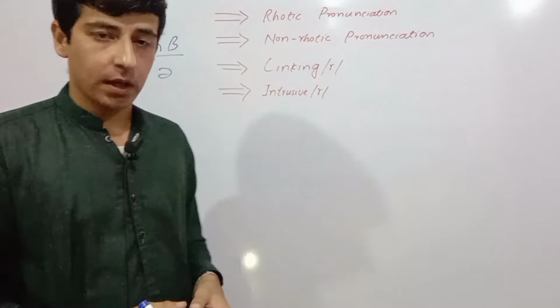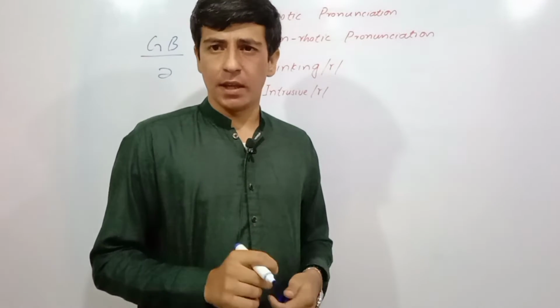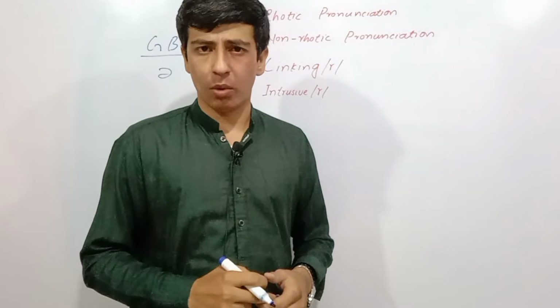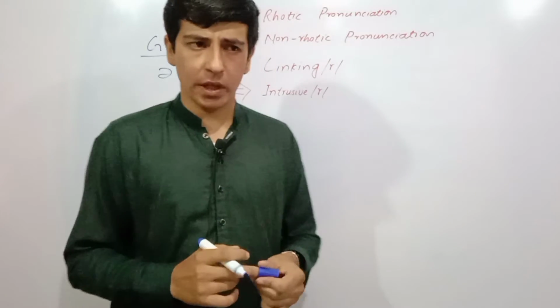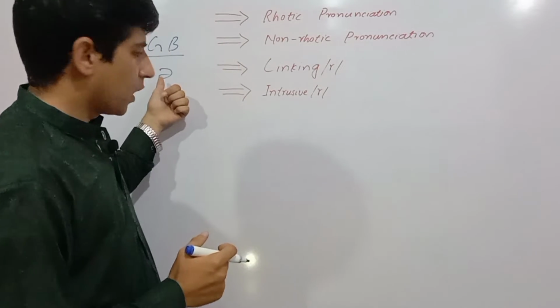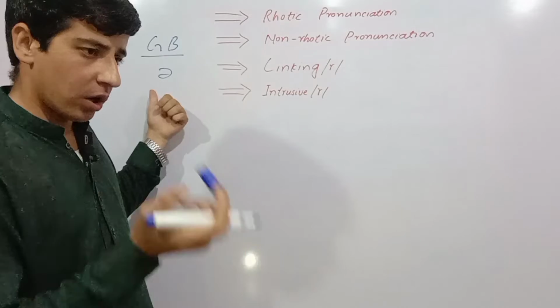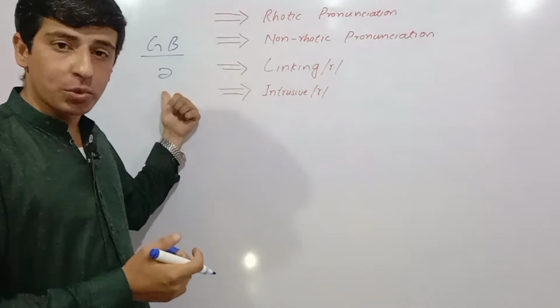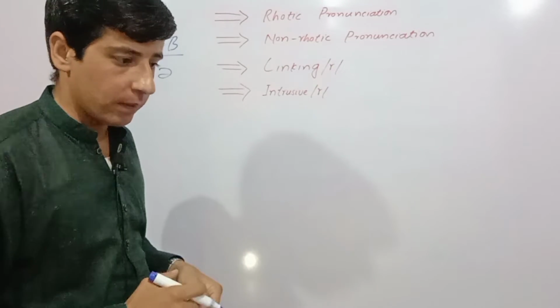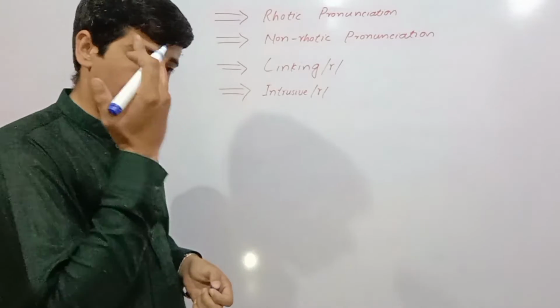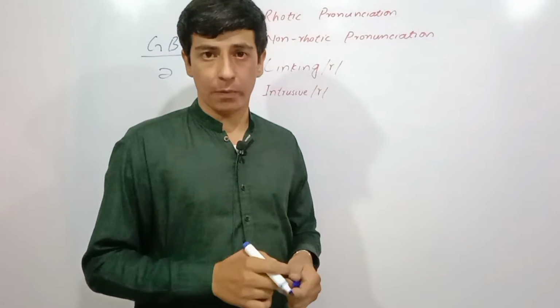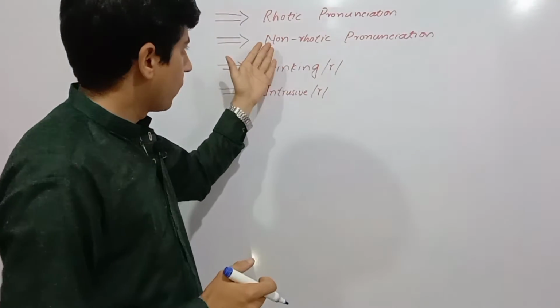They say docta, they say wata, etc. So they're not pronouncing the R sound, and instead of the R sound, they are using the schwa sound, when before the R we have a vowel sound.